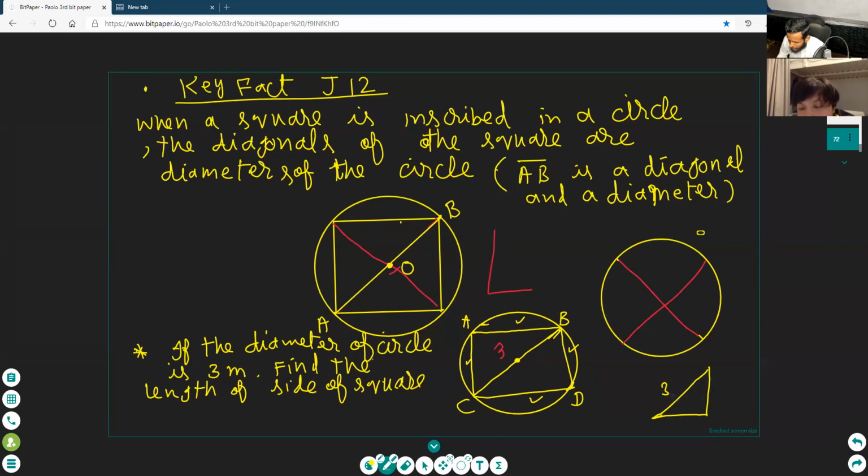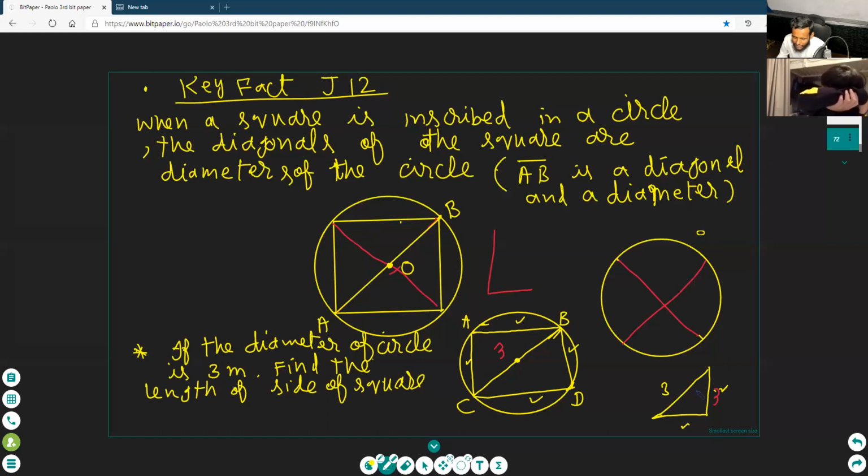Yeah, so this is 3, then that would make these two 1. No, not 1.5. See here, Paulo. Are these equal or not equal? This and this. These are also 3. Not 3, Paulo. Oh no, these two sides have the same length. These two sides have the same length, okay?